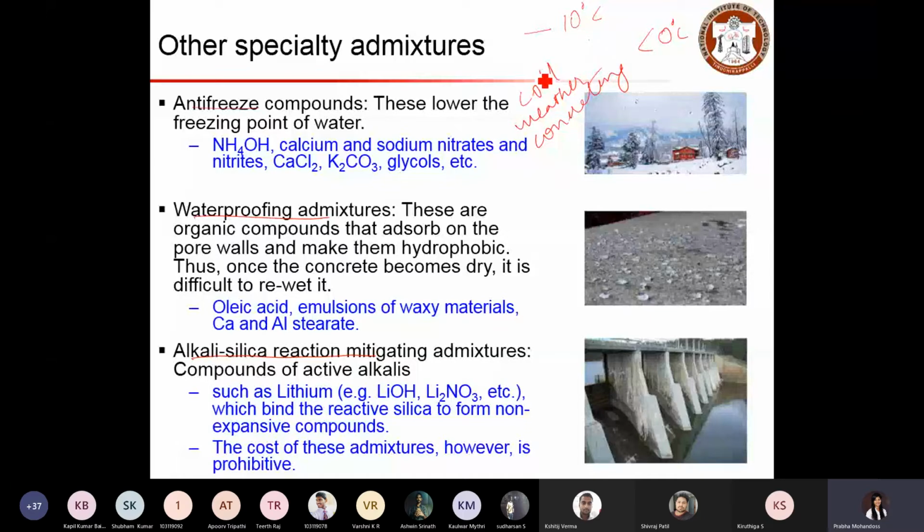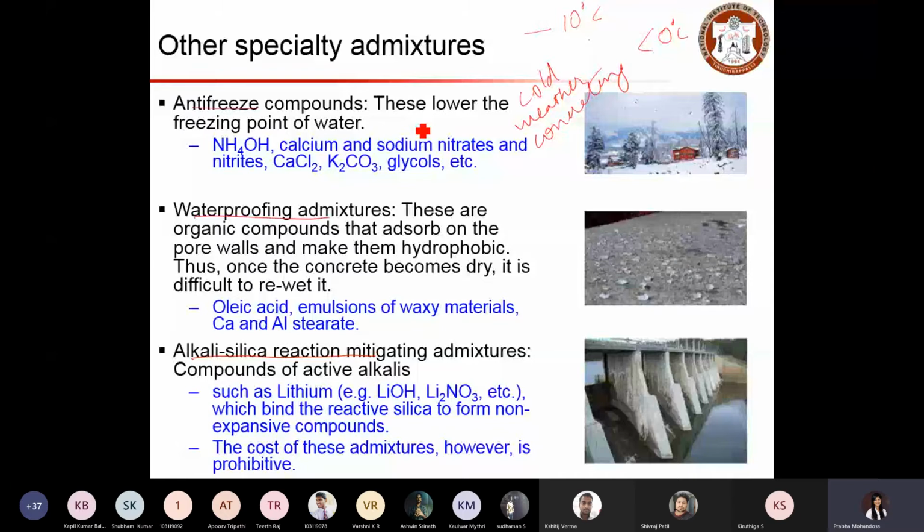So if you want to accelerate the process, or achieve early strength gain, then antifreeze compounds in such climates will be helpful by reducing the freezing point of water, so that we can make sure water is available for the hydration process. And these are some typical chemicals that we use as antifreeze compounds. You can go through this: calcium chloride and calcium and sodium based nitrates.